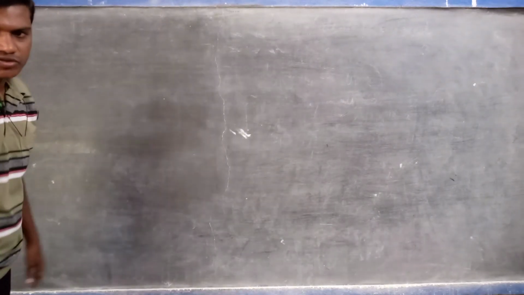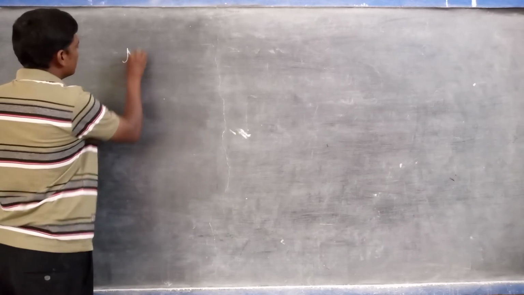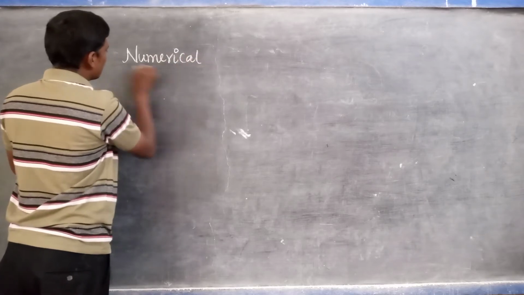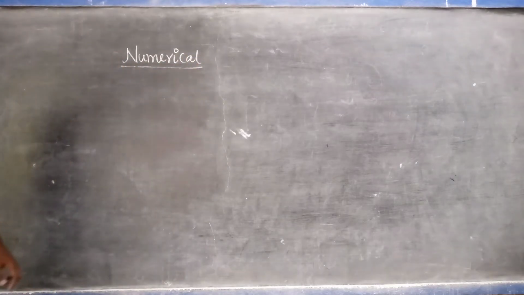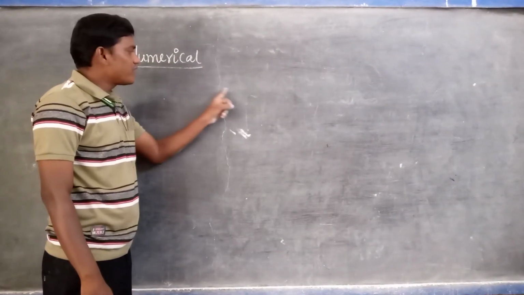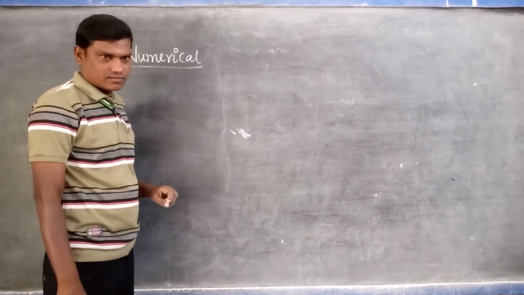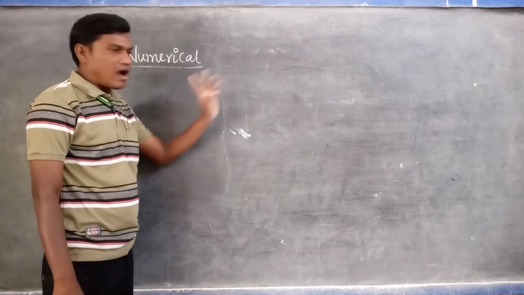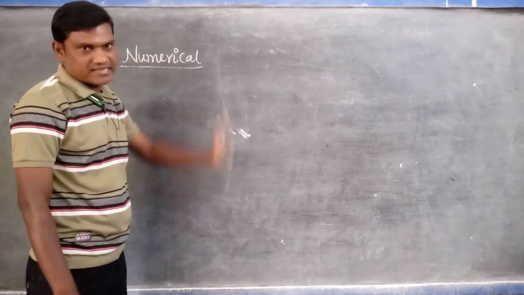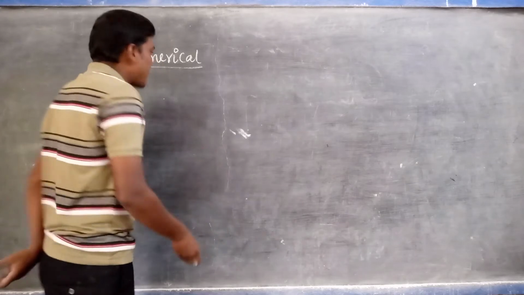Now, one more thing. One numerical we will discuss. The refractive index of a glass with respect to the water is 9 by 8.